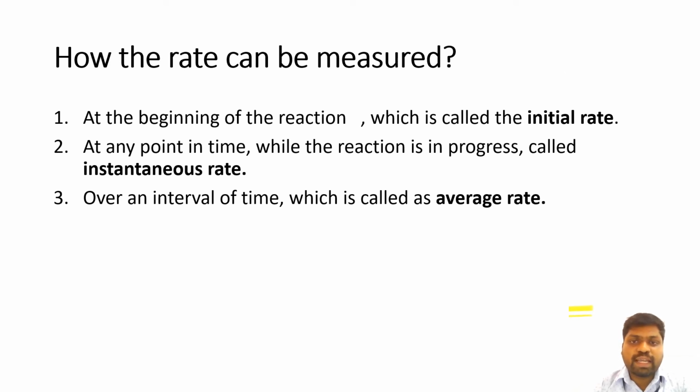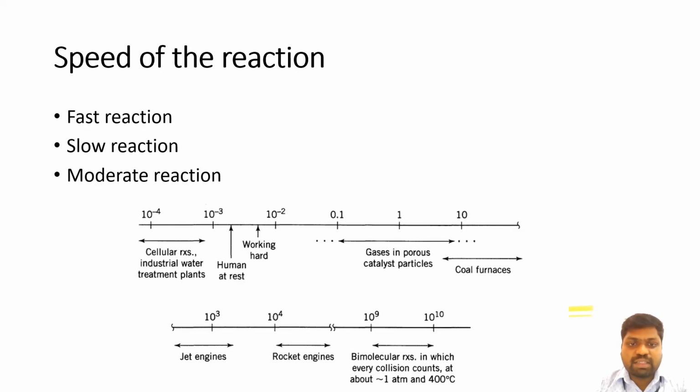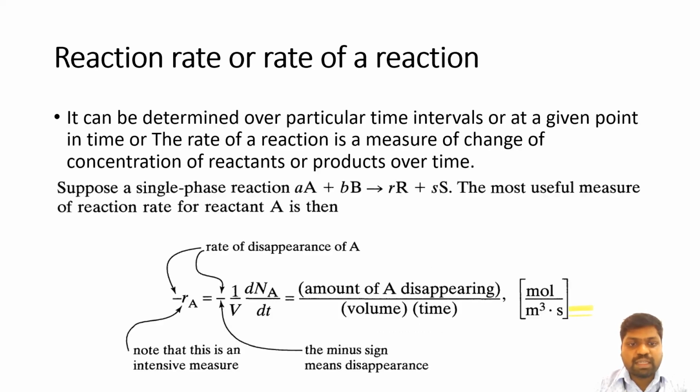So how can rate be measured? At the beginning of the reaction, it is called the initial rate. At any point of time while the reaction is in progress, it is called the instantaneous rate. Over an interval of time, it is called an average rate. So the reaction speed will be fast, slow, or moderate, as shown in the cellular process here. The rate of the reaction can be determined over a particular time interval or at a given point in time, and the rate of the reaction is a measure of the change of the concentration of the reactant or product over time.